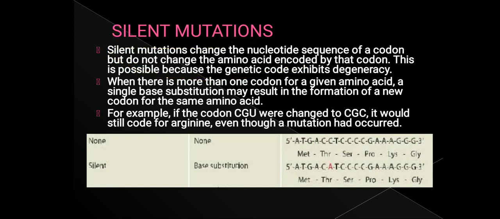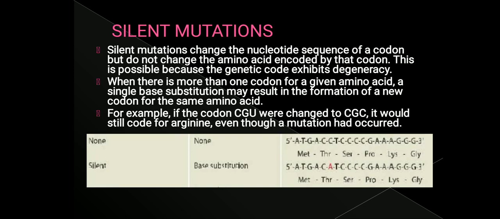This happens when there is more than one codon for a given amino acid. When there is more than one codon for a given amino acid, this type of silent mutation will occur, where a single base substitution may result in the formation of a new codon for the same amino acid. See here, there is a single base substitution, but the amino acid coded by both the codons is the same. Another example is CGU codes for arginine.